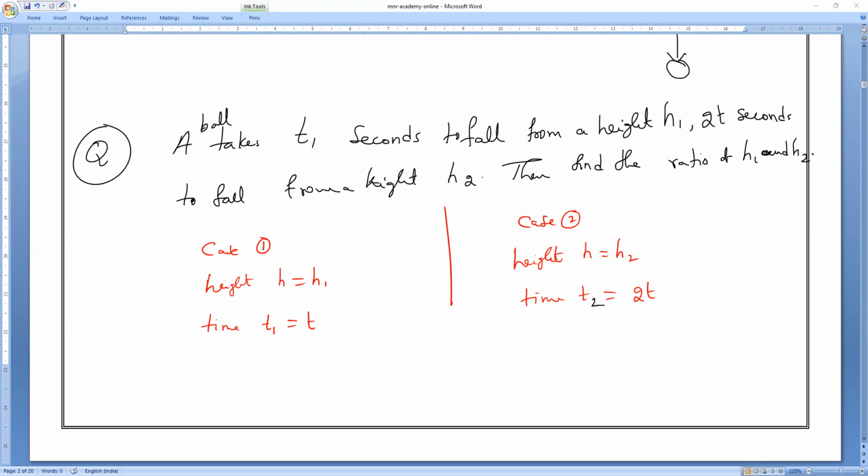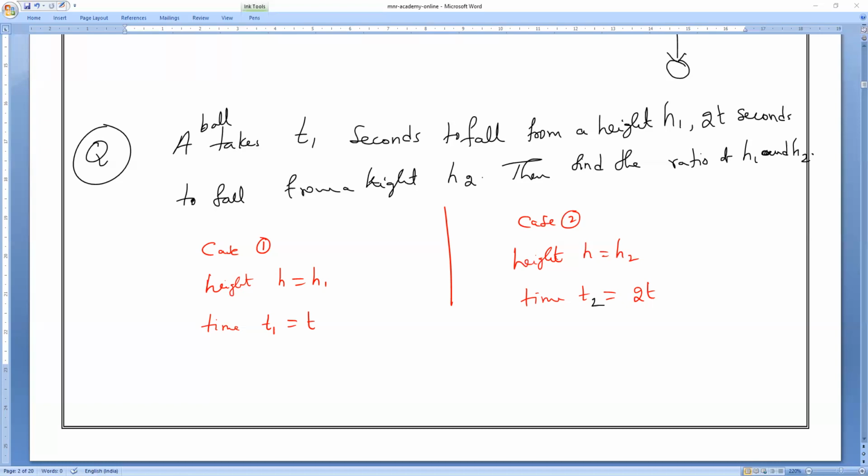Now, time and height, you have an equation with only these two? Check all your shortcut formulas and tell me the time and height relation. Only the time and height relation. Check the shortcut formulas in your notebook. T is equal to root over 2h by g.